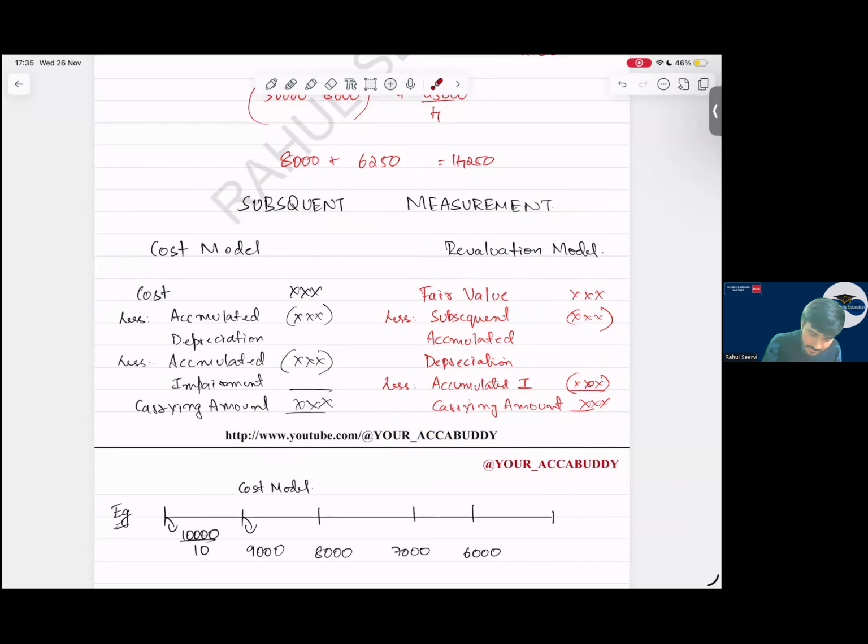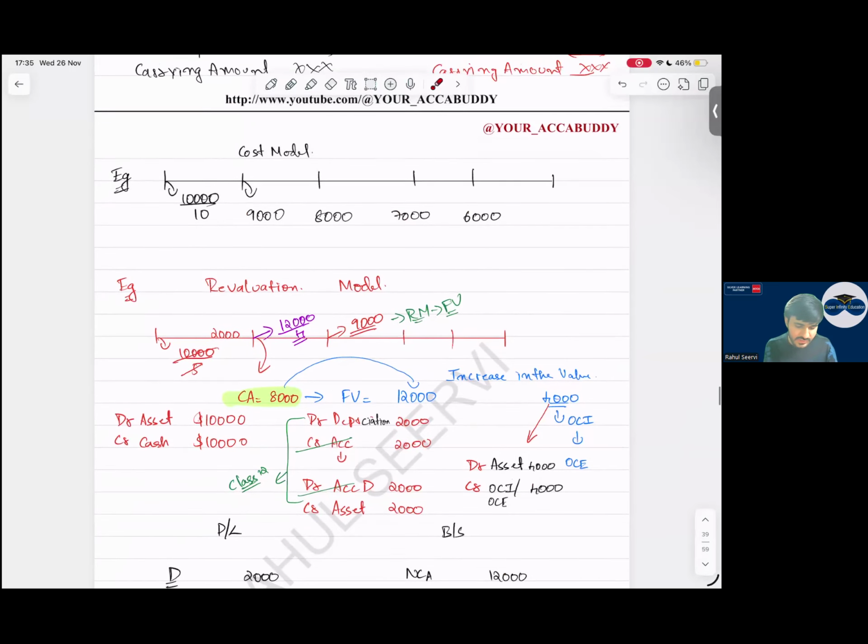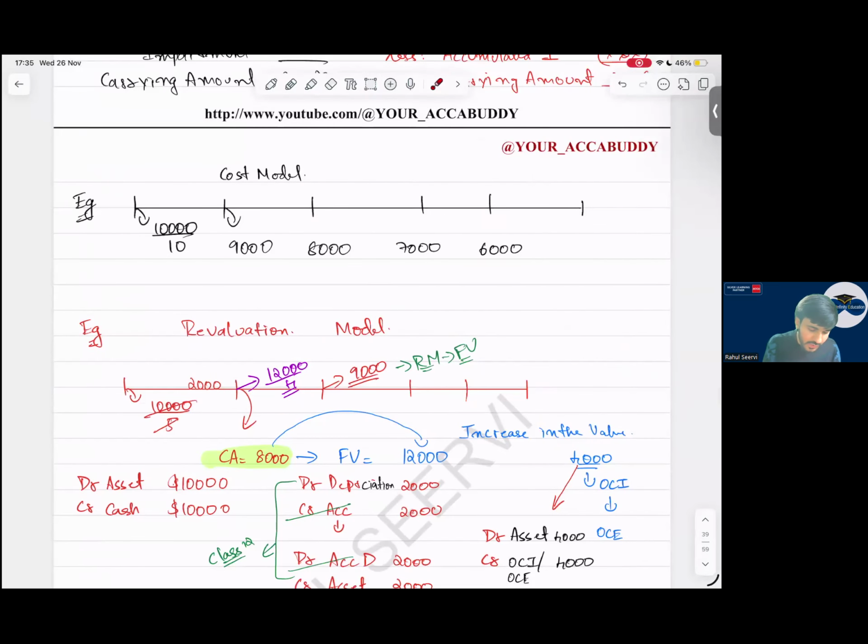Now here, what is the difference? You have to take the subsequent accumulated depreciation and subsequent accumulated impairment. Once we revalue the asset, prospective treatment is done. We will not come back and do any adjustment. Simple. So see here, everyone, understand the cost model and revaluation.